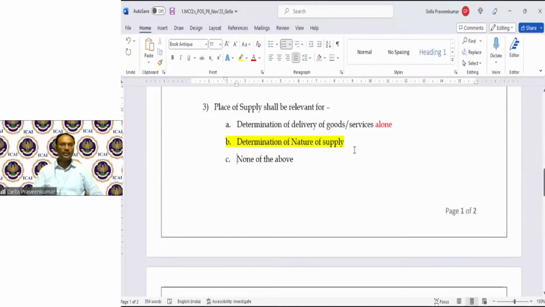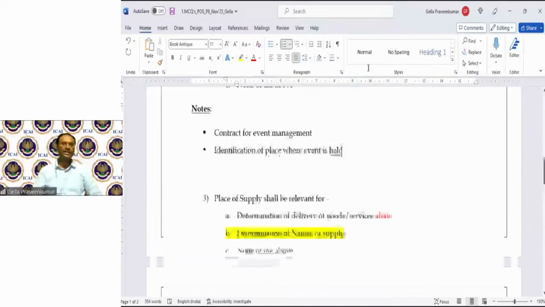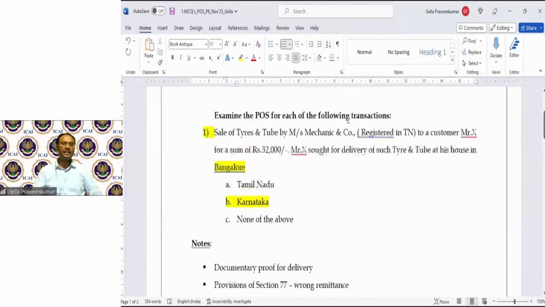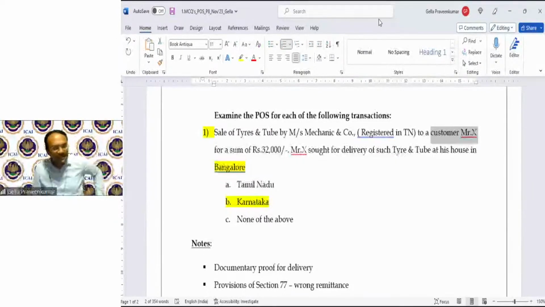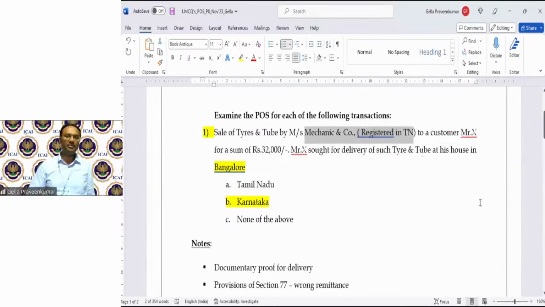Now, before going further, Sriram is asking this question in relation to question number 1. For a moment, if you presume that Mr. X is a registered person under GST, Sriram is making an assumption. X is registered in Tamil Nadu. This Mechanic & Co. is also registered in Tamil Nadu. But X is asking for delivery in the state of Karnataka. Now here, Sriram, I apply the provisions of 10(1)(b).